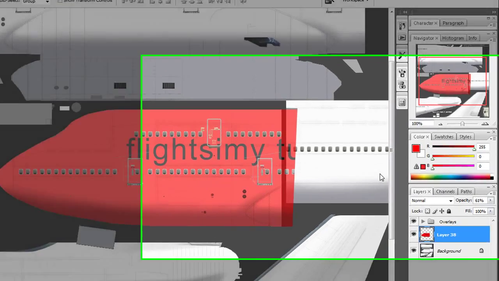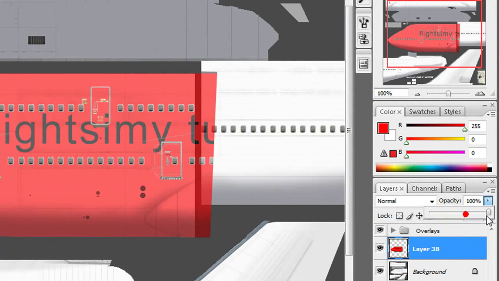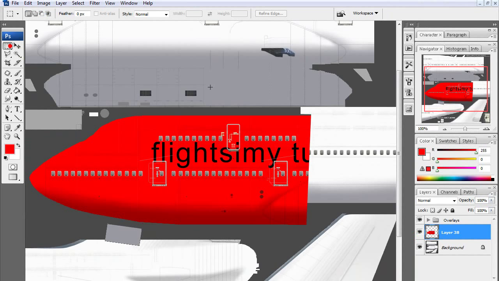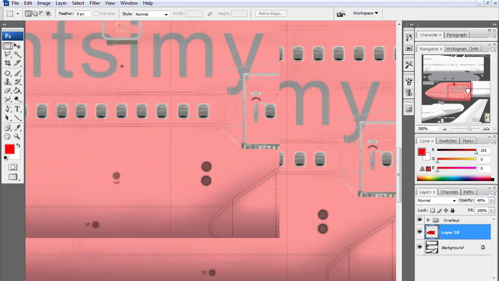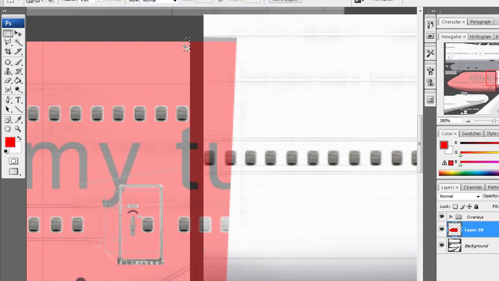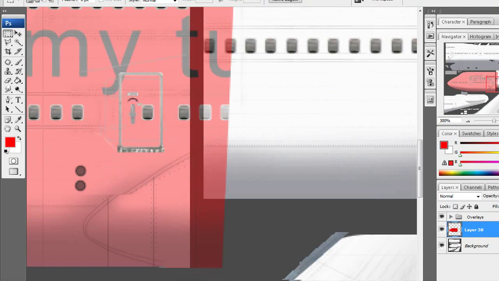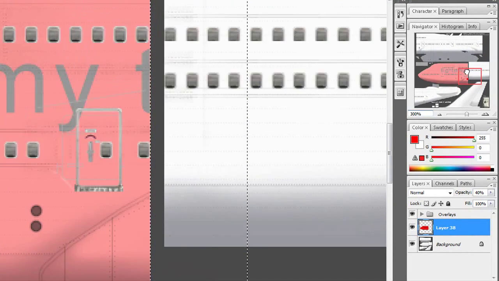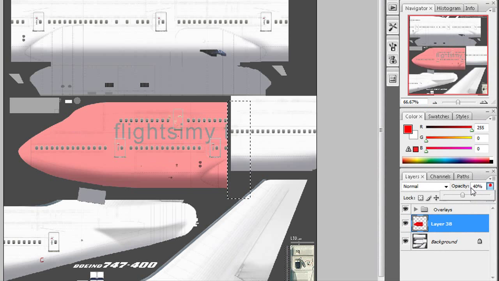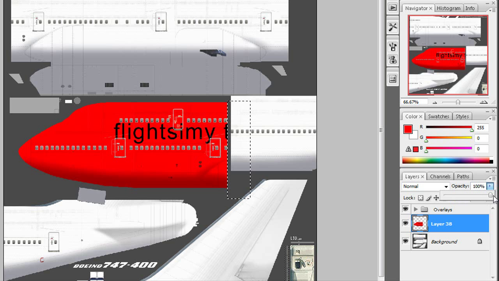Now just take that back up to 100%. Then it helps if you just click that. Yeah, you can see that it's in line easily. Take the opacity back down to about 40 or something. Grab the little rectangle square marquee tool and then just cut off the edge which you don't need. So that's this bit here. Yeah, that looks better. Now drag that back up to 100. Now you want to do this with all the other pieces. I'll just pause it whilst I do that.